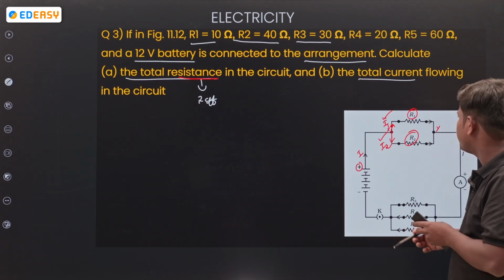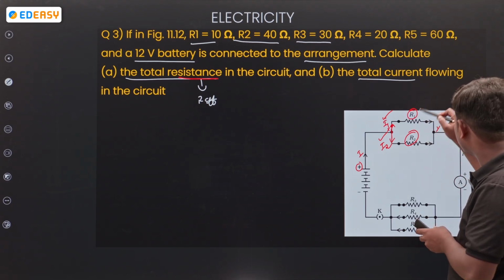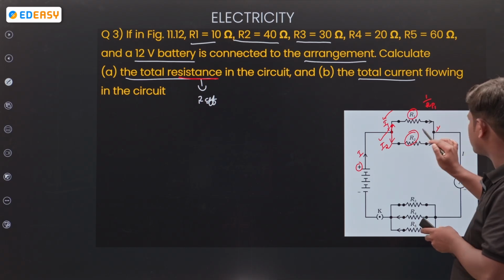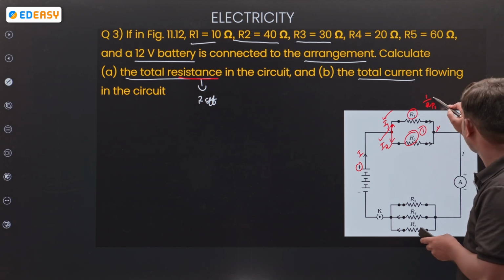Then if you calculate the total resistance here, for the first diagram, 1 by Rp1 is equal to 1 by R1 plus 1 by R2.